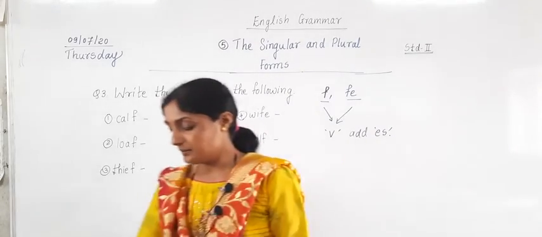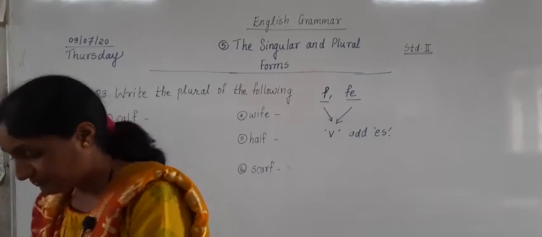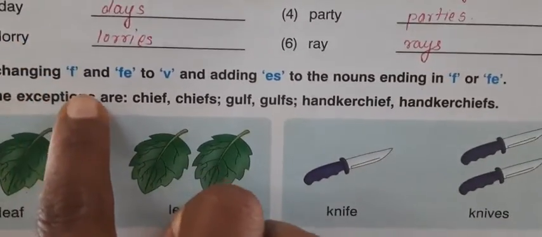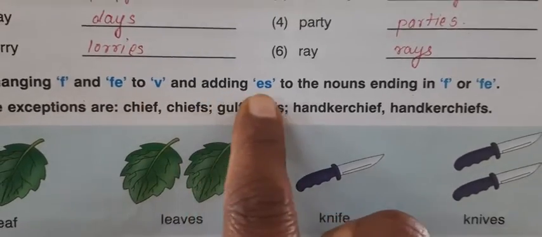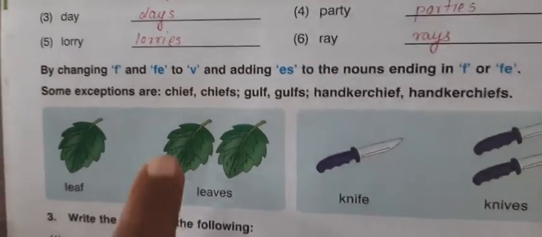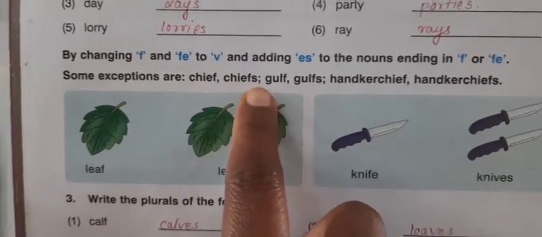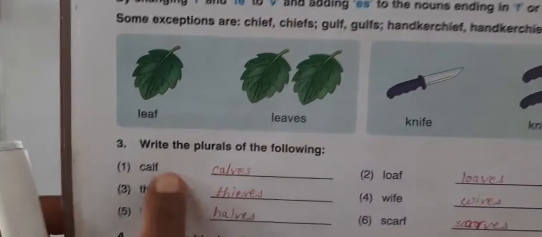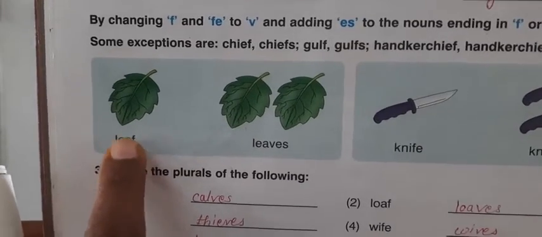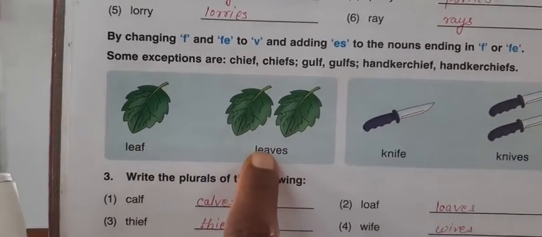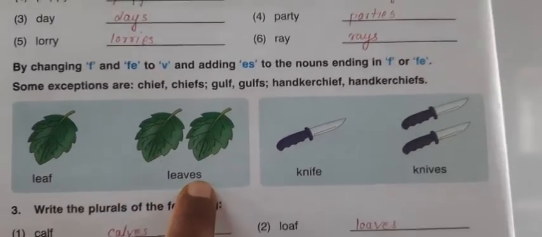Now here is a picture. I will show you a picture of this rule. See here: by changing f and fe to v and adding es to the nouns ending in f and fe. Some exceptions are chef, chefs; gulf, gulfs; handkerchief, handkerchiefs. Now here the words are ending with the letter f. So what we have done here: we have removed f, written v instead, and added es.